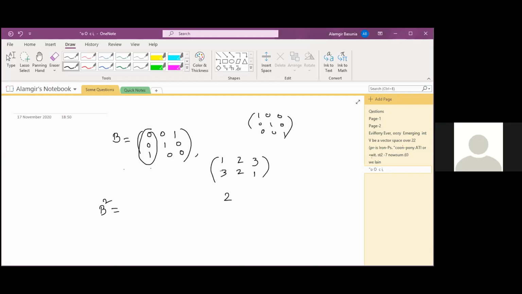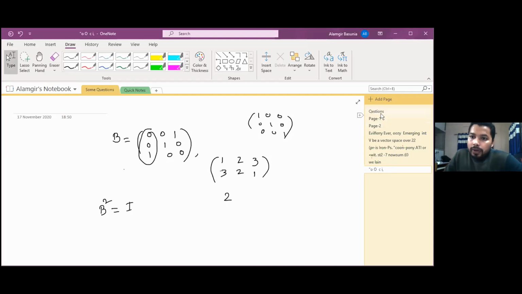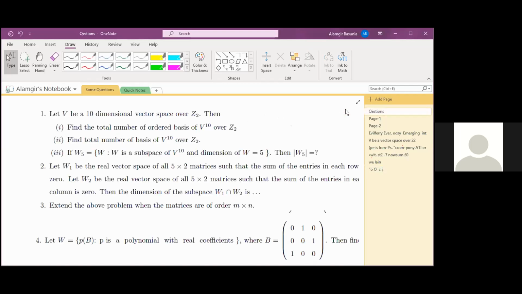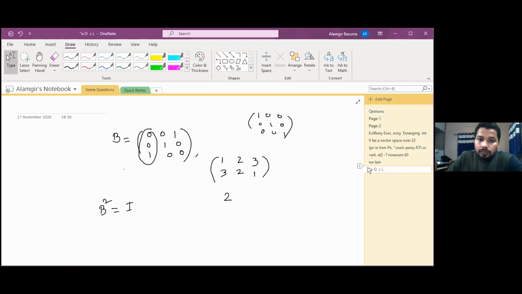Right. 2 goes to 2, 3 goes to 1. Then B square equals B. Am I right? B is equal to 0, 0, 1, 0, 1, 0, and 1, 0, 0. Okay, so B should be 0, 1, 0, then 0, 0, 1, and then 1, 0, 0, right?